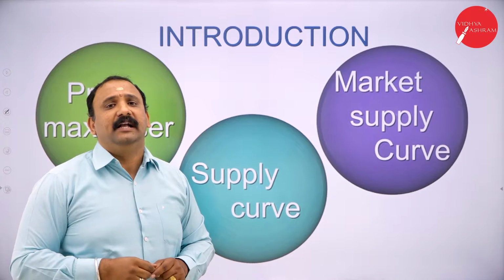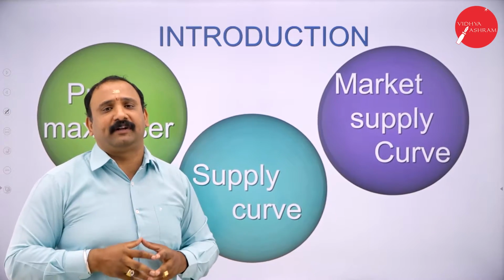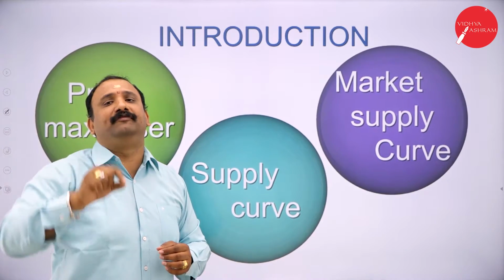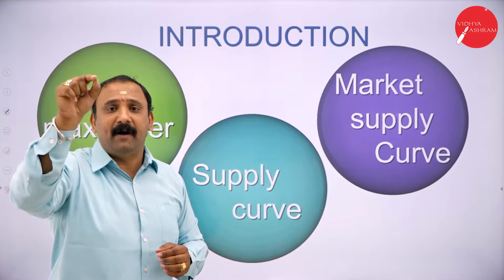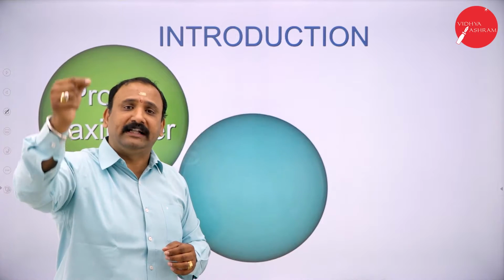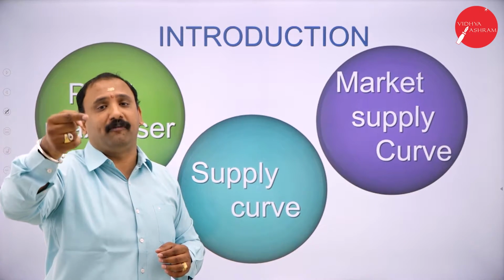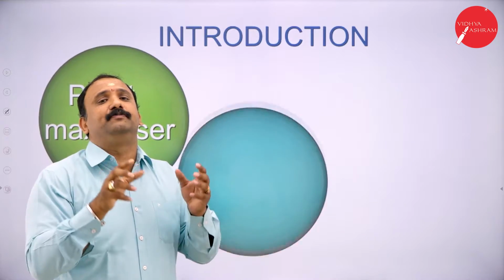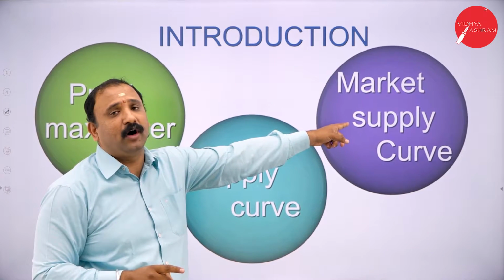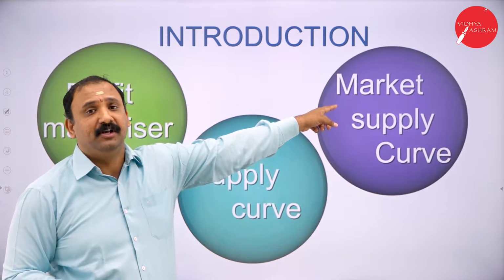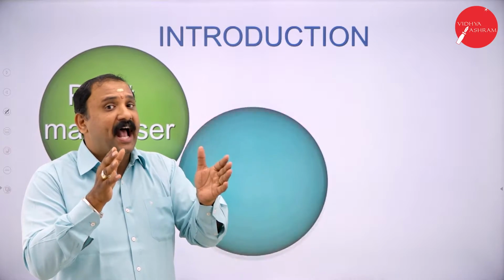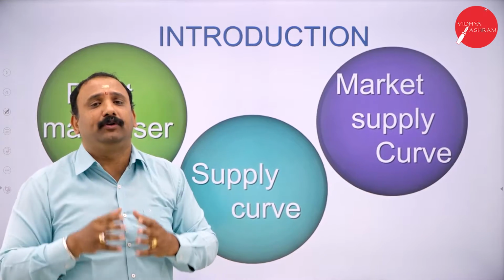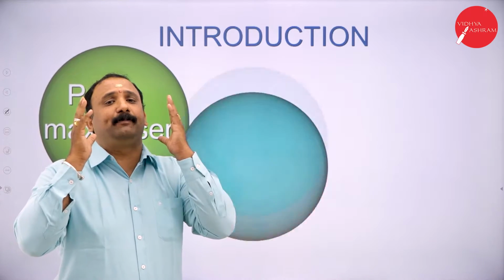Just to give an example, in the current situation, during the time of crisis, all of us need to have a mask. So mask is the need of the hour. At that point of time, the market will take into consideration the supply of masks. So the mask will be produced depending on the demand that is being created in the market. That is what we call the market supply curve. So the market will decide which product, at what instance, needs to be supplied at what rate. So that is what we are going to talk about in terms of the market supply curve.